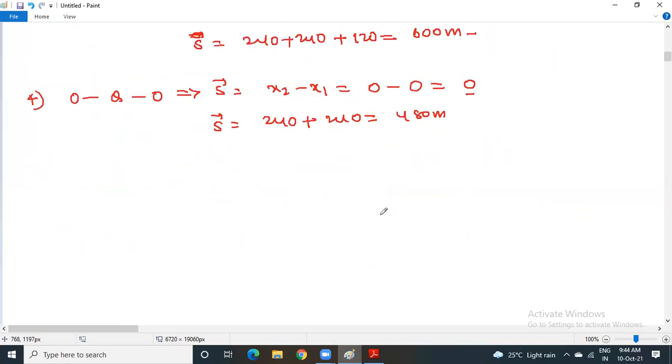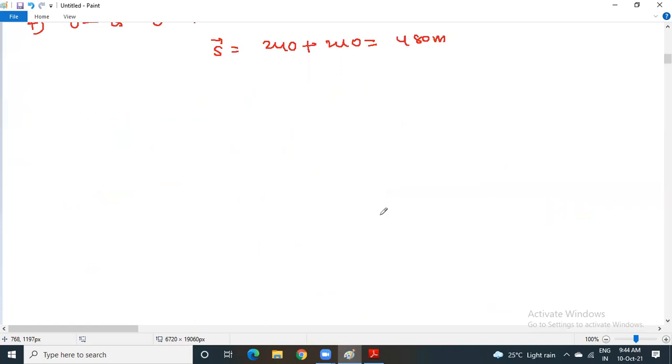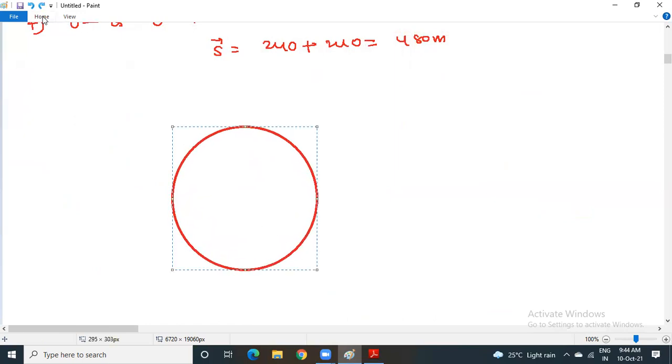Let me give you one more example to get more idea about distance and displacement. Suppose a particle is moving in a circular path. Suppose this is a starting point, let us say A. Assume that you have completed one round.